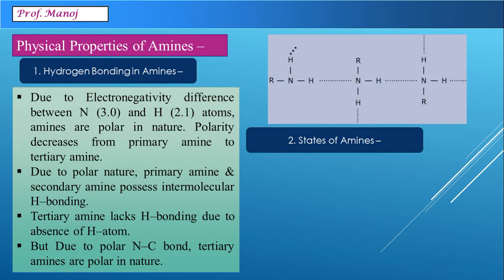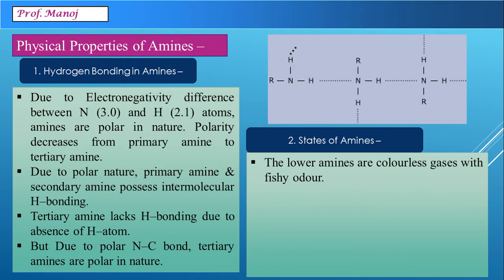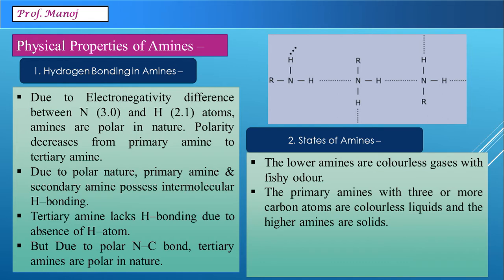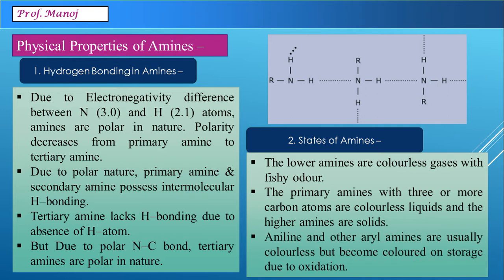The second property which we study is the states of the amines. Lower amines are all colorless gases and they have fish-like smell. Primary amines with 3 or more carbon atoms, that means propane amine onwards, are colorless liquids, and 6 to 7 carbon atoms onwards amines are solids. Aniline and other aryl amines are usually colorless, but on storage they become a little dark in color due to oxidation.